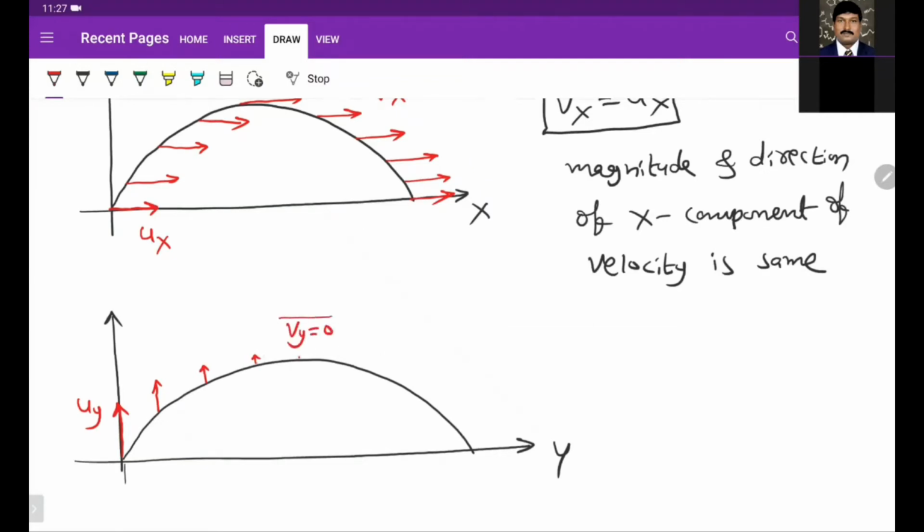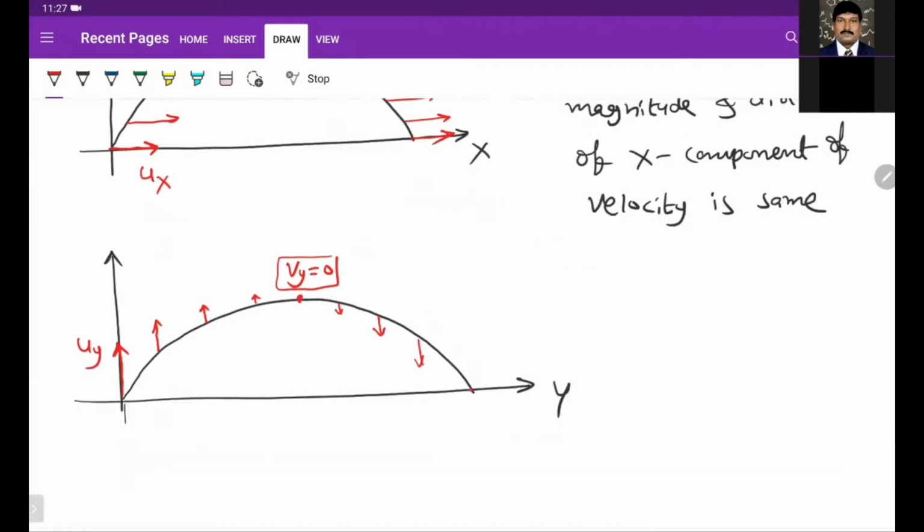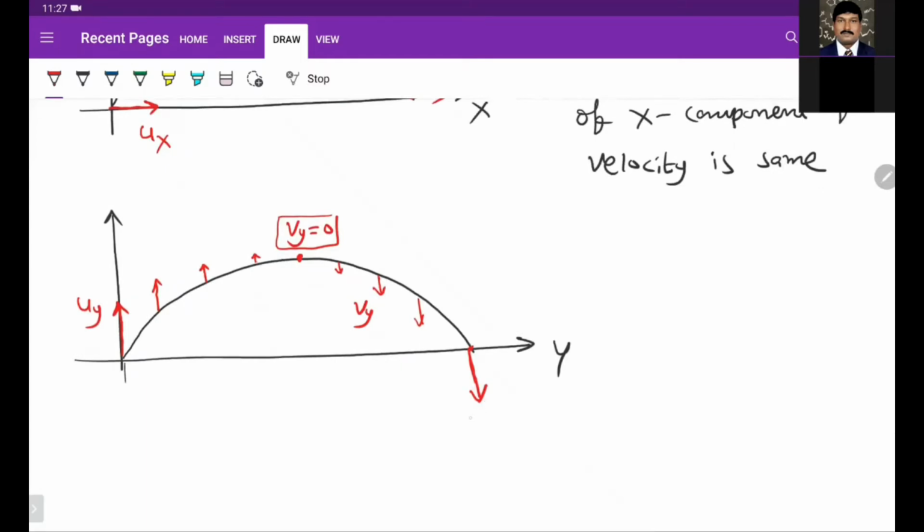After crossing this position, the velocity slowly increases again. Just before hitting the ground, this velocity becomes the same as the initial velocity. So finally uy and vy are the same; vy is equal to uy at this position once it touches the ground.